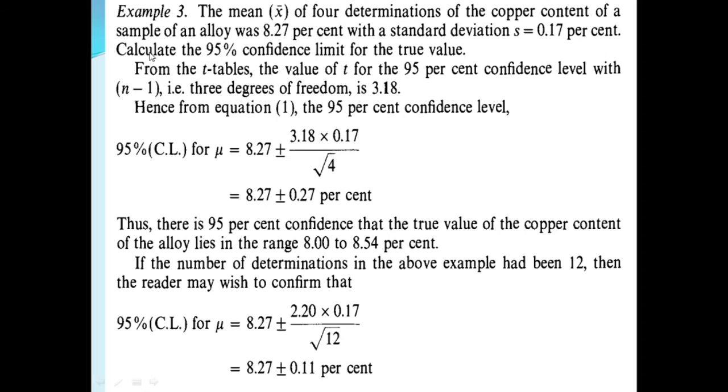Calculate the 95% confidence limit for the true value.